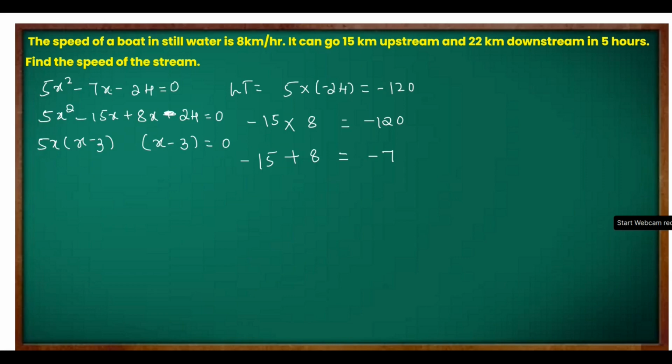Then if I observe whatever is present below here and here, I can clearly see there is no sign change. Therefore outside I will write plus. Then I can clearly see here 8x is there and here x is there. Therefore 8 has come out. So now I have a repeated bracket as x minus 3 and remaining things in another bracket 5x plus 8 equal to 0. Now x will be equal to 3 or x will be equal to minus 8 by 5.